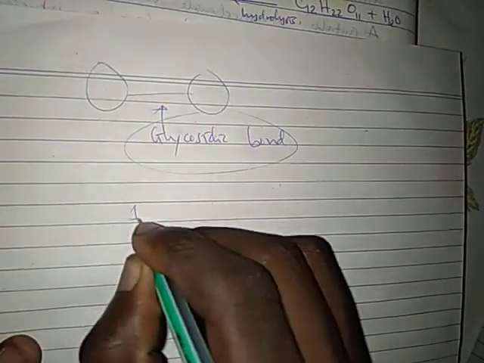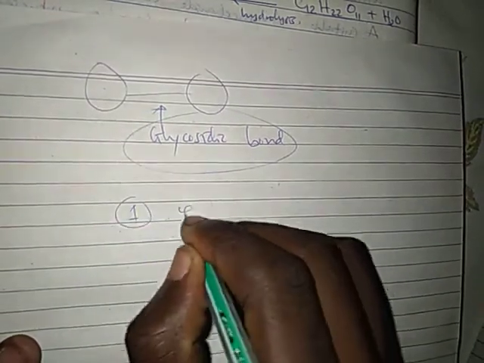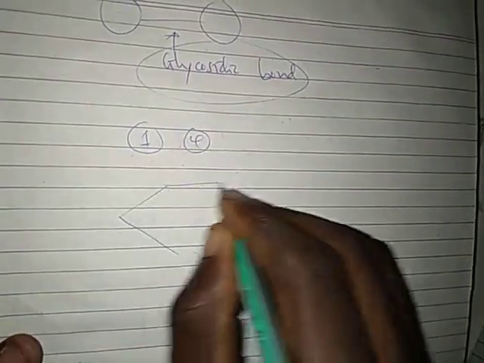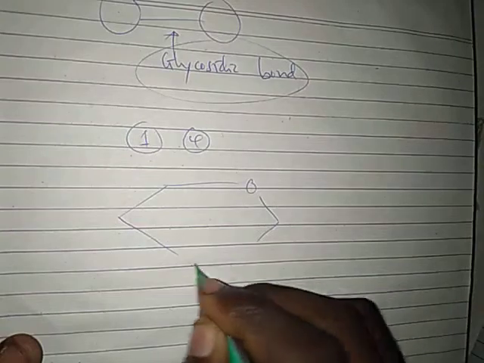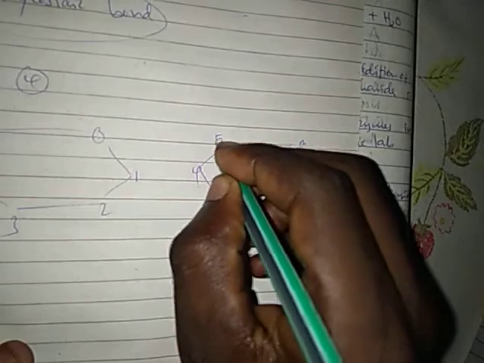If the first carbon of one molecule joins with the fourth carbon of another molecule, for example, if this is my glucose molecule, and here the first, the second, the third, the fourth, the fifth, and then if we draw another glucose molecule here, and this is my first, second, third, fourth, fifth, and as you know the sixth carbon is outside the ring.